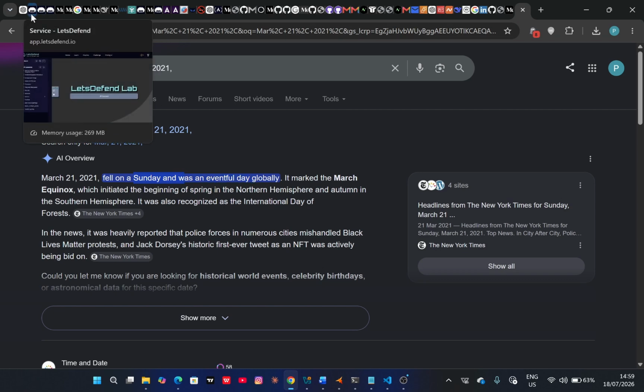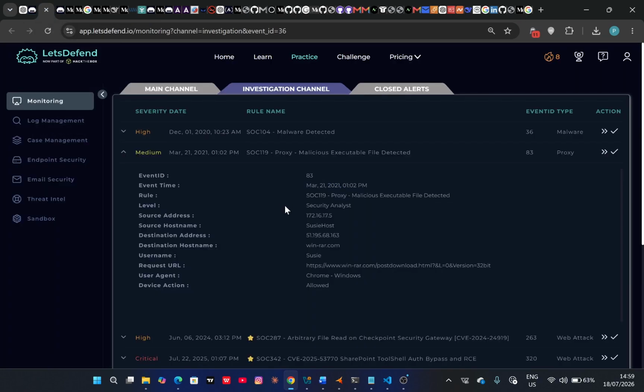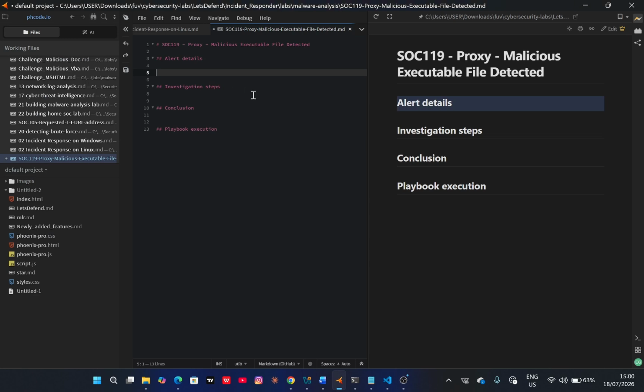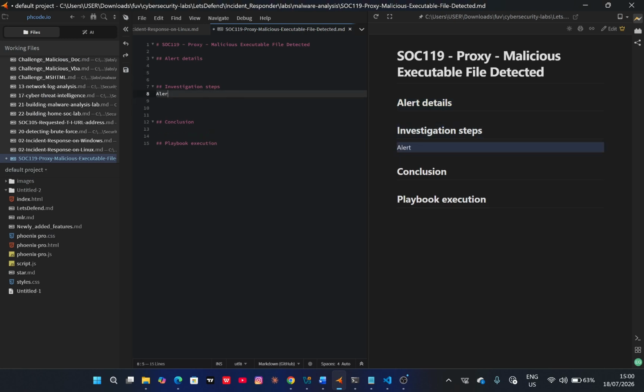This alert coming in on a Sunday would make me raise some questions. So for my investigation steps, the alert was triggered on a Sunday.